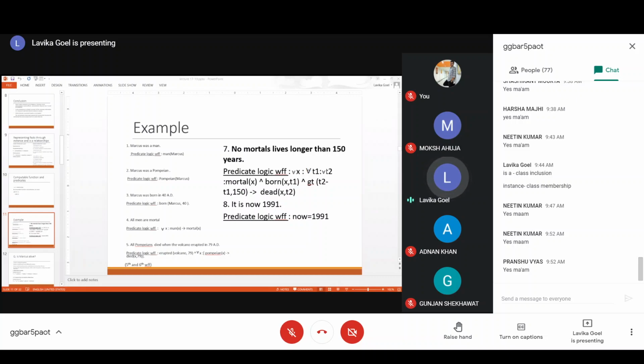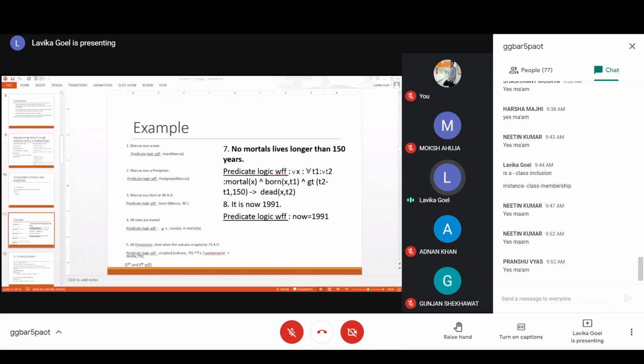Basically, if you have two expressions and an intersection sign in between, that means both the expressions are true. Both the expressions have occurred. So those can be considered as independent expressions while you are doing the substitutions to prove something. So erupted is one expression, and for every X, Pompeian(X) implies died is another expression, and both are true, so they are existing in your set of facts. That's how you get the fifth one.